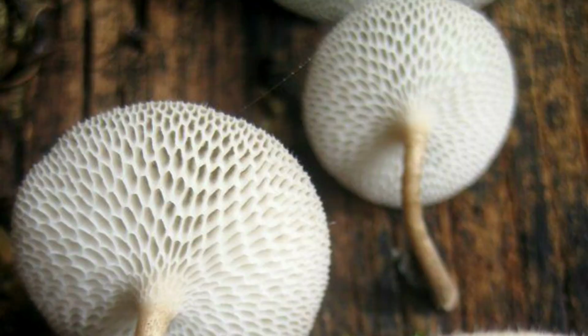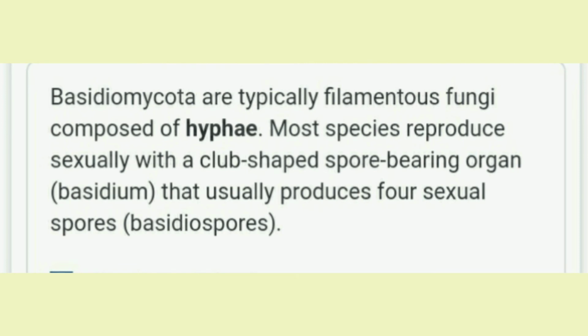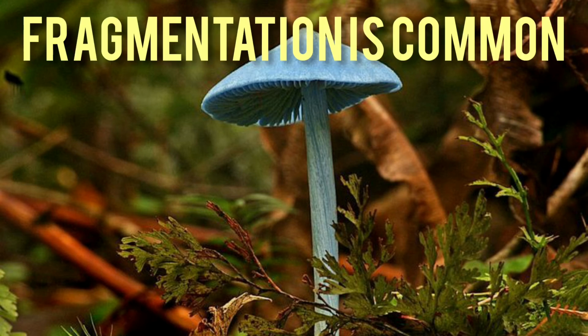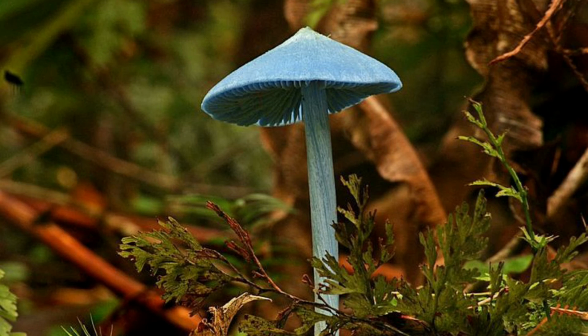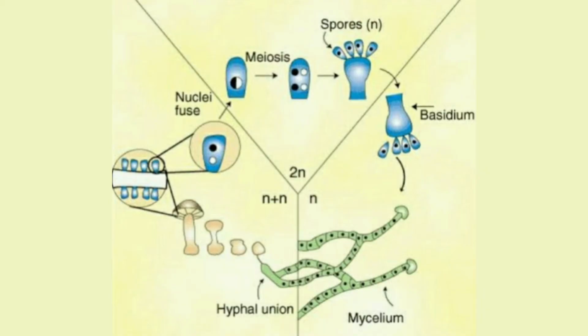The general characteristic feature of this class is that the mycelium is branched and septate. The asexual spores are generally not found, but vegetative reproduction occurs by fragmentation, which is very common. Sex organs are absent, but plasmogamy occurs by the fusion of two vegetative or somatic cells of different strains or genotypes. The resultant structure is a dikaryon, that is a binucleated structure, which ultimately gives rise to basidium.